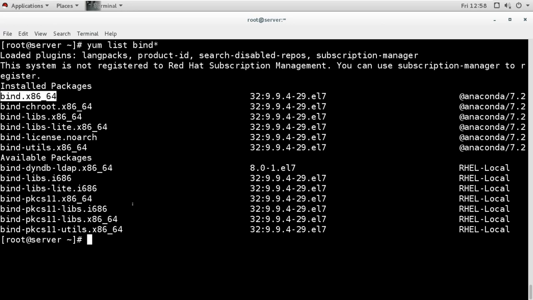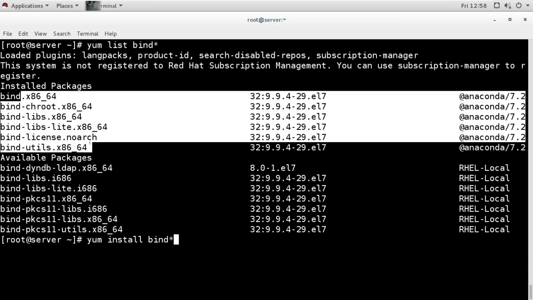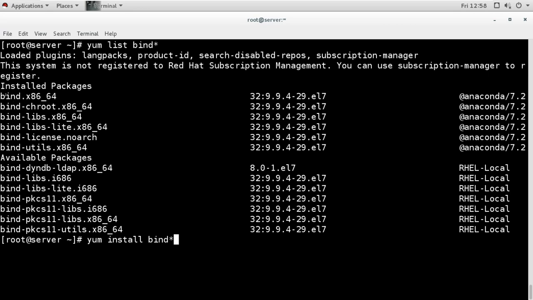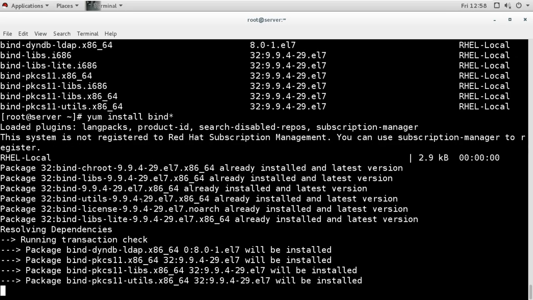Now if it is not installed, then we can install it by using yum. yum install bind star. I want to install everything starting with bind. So now it will install all these packages which are not installed, but these are installed already. The main package we need is only bind. So I will press enter if I want to install it, and I am using yum because it has dependencies.